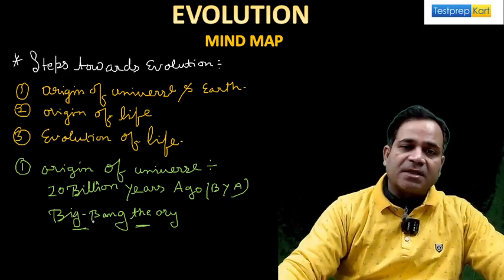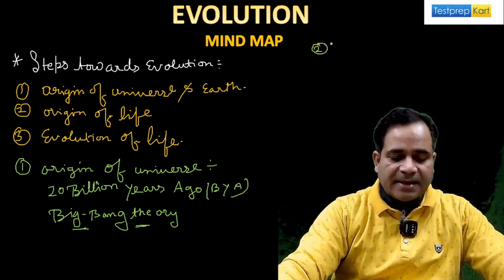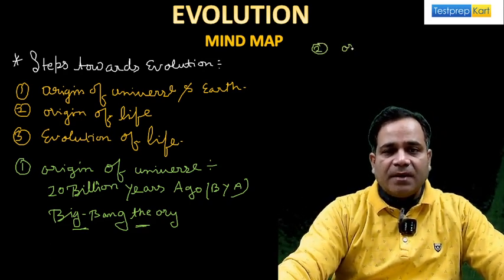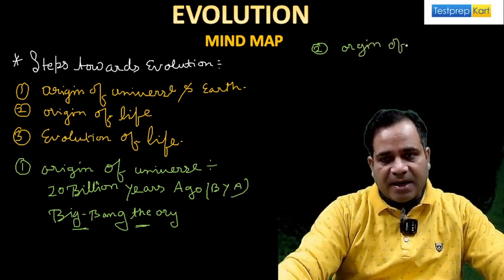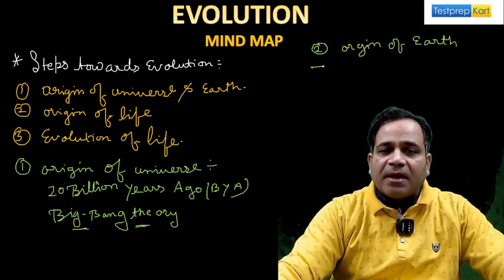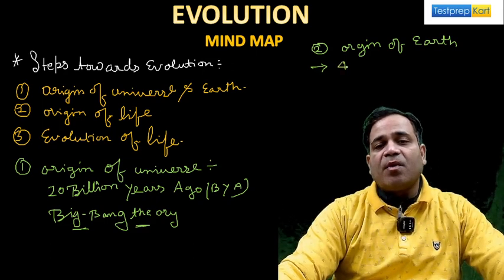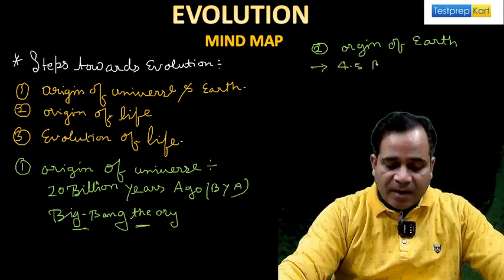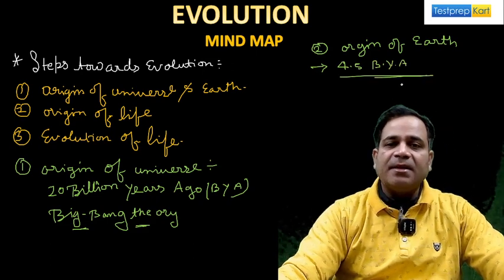This is the first. Now, the second thing that is very important to understand is the origin of earth, my dear. If anybody asks you about the origin of earth, then what do you say? You say that it is 4.5 billion years ago. Getting the point?